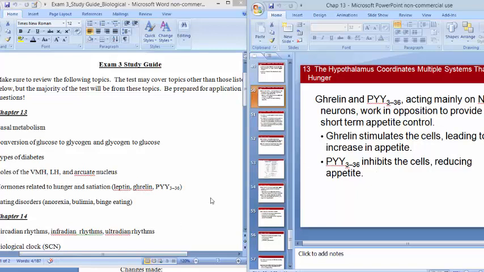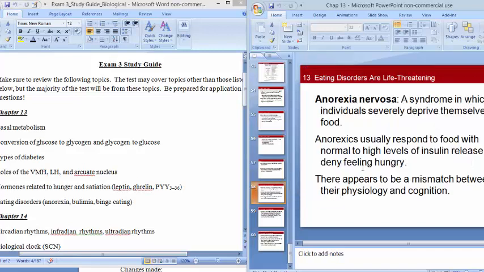Okay? And then eating disorders, we talked about anorexia, bulimia, and binge eating briefly, about how with anorexia we have a person that is engaging in the purges without the binges. So we tend to think of purging as being vomiting, but it doesn't have to be. This could be fasting excessively, which is sort of the definition of anorexia, or excessive exercise, that kind of thing. These individuals severely deprive themselves of food, so because of that they tend to be significantly underweight.